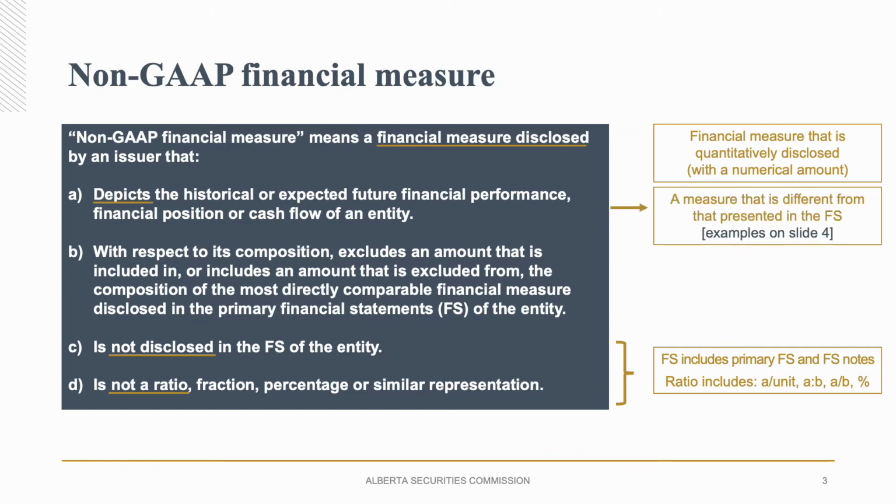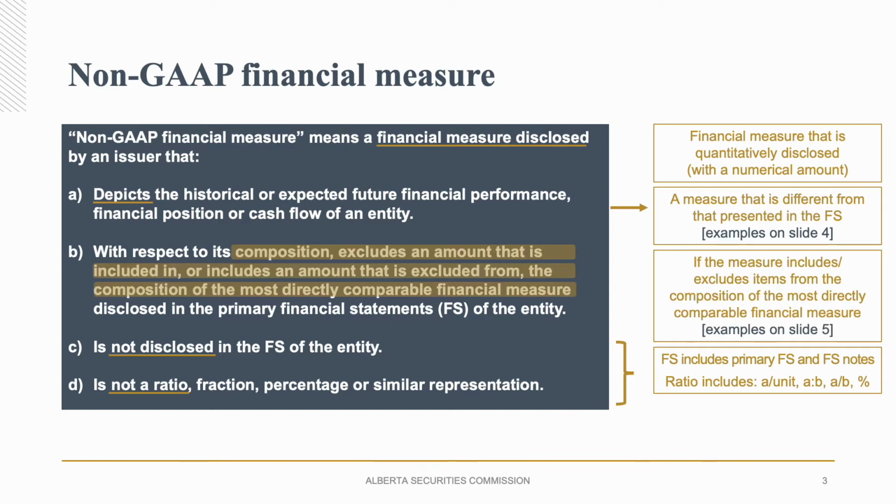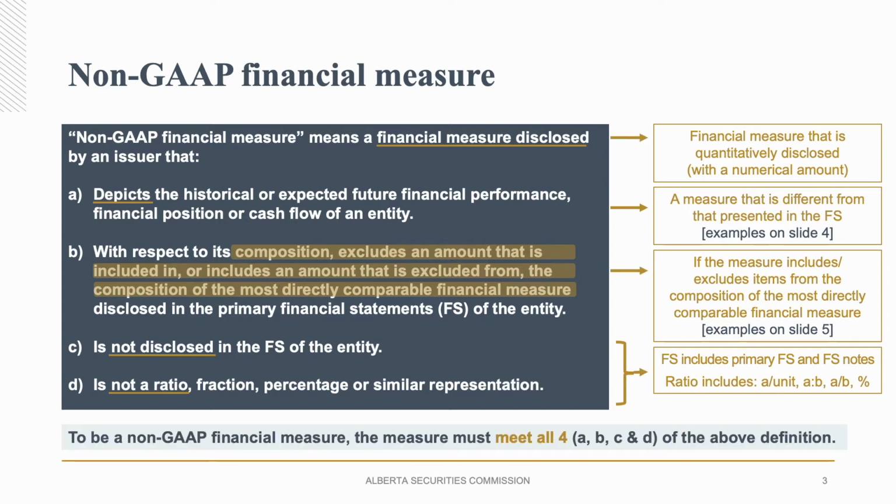In paragraph A, the measure depicts historical or expected financial performance, financial position, or cash flows, meaning the measure is different from the one presented in the financial statements. Lastly, in paragraph B, the composition of the measure must include or exclude something from the composition of the GAAP measure. To be a non-GAAP financial measure, all 4 paragraphs of the definition must be met.